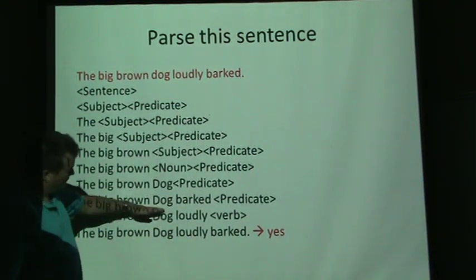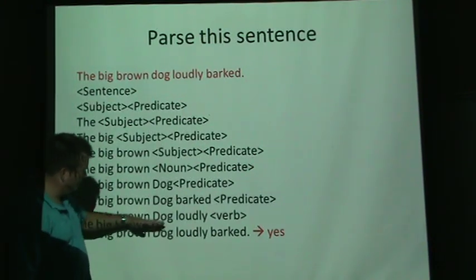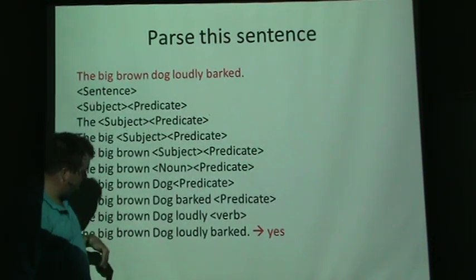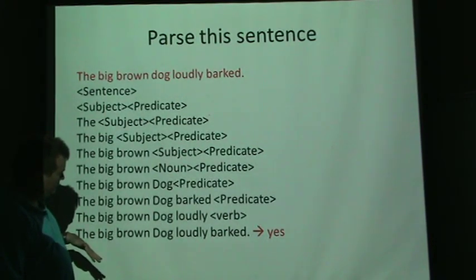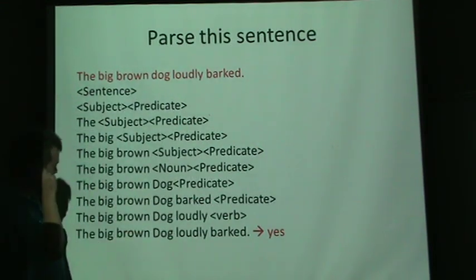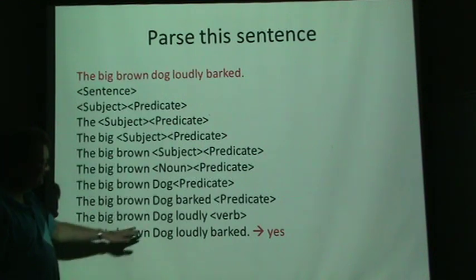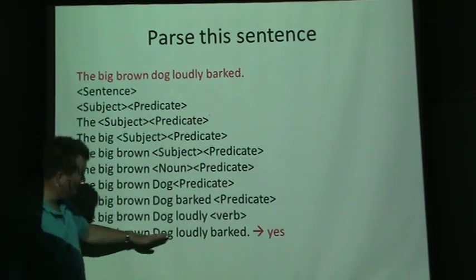And then the big brown dog, and then "bark" followed by a predicate, and then the big brown dog "loudly" followed by a verb, and then "loudly". But this actually should have been "loudly bark". Right, and then eventually we say yes.